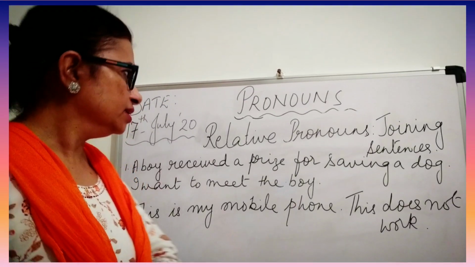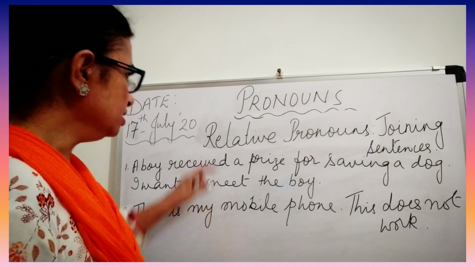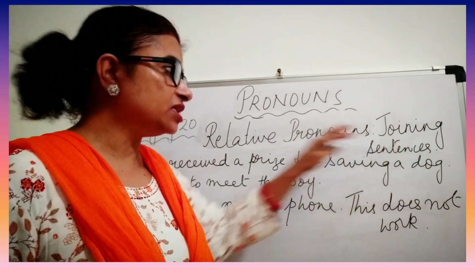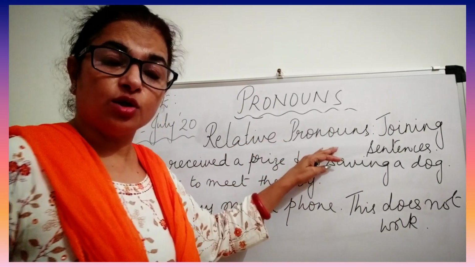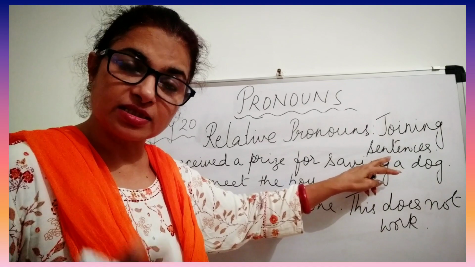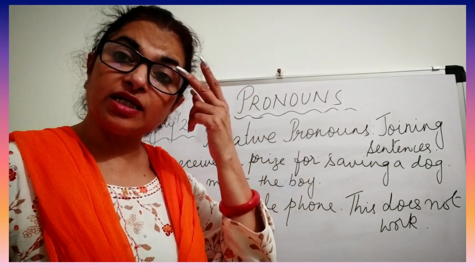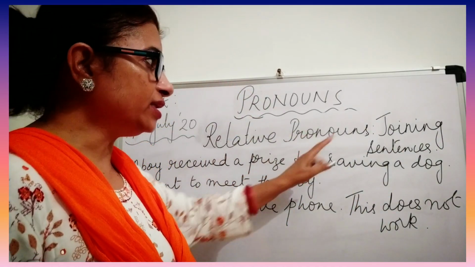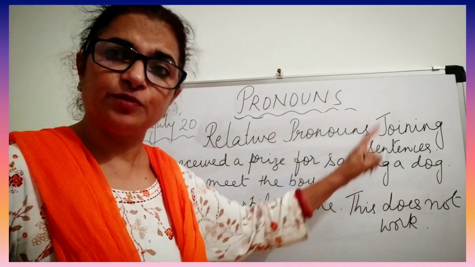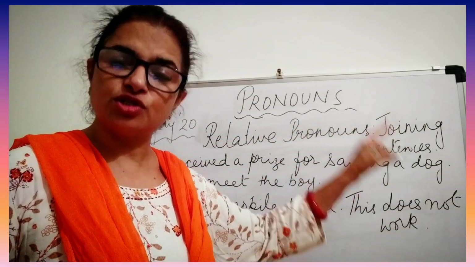Now lastly, coming to the end, let us see relative pronouns joining sentences. That means relative pronouns are also used for joining two separate sentences. If two separate sentences are given to you, you can join them by using relative pronouns. That means relative pronouns are very good conjunctions also.